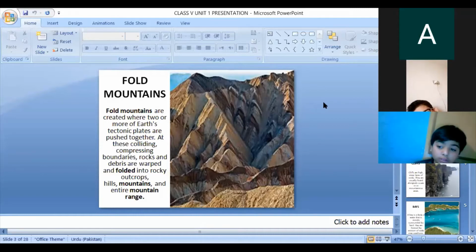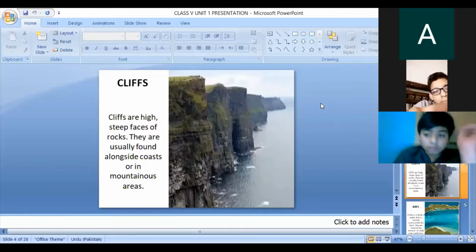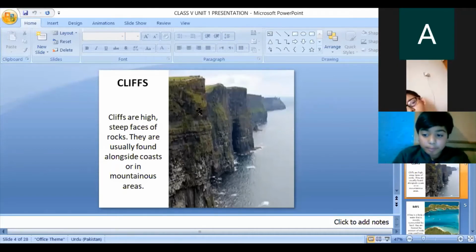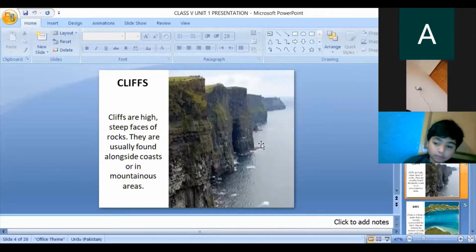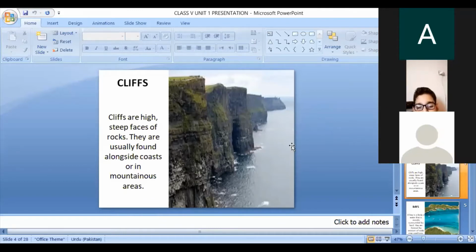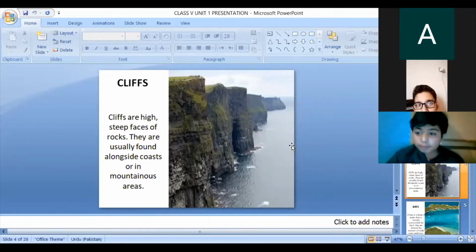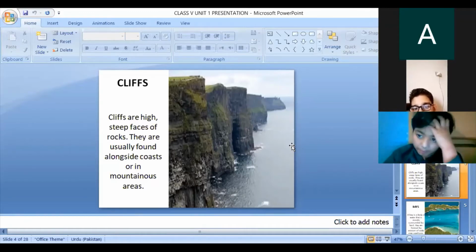Okay. The next is cliffs. What are cliffs? Cliffs are high steep faces of rocks. You can see these mountains. These mountains are known as cliffs. They are high steep faces of rocks and they are usually found alongside the coast or in mountain areas. You can see this type of mountain near the coastal areas. They are formed due to erosion and weathering.